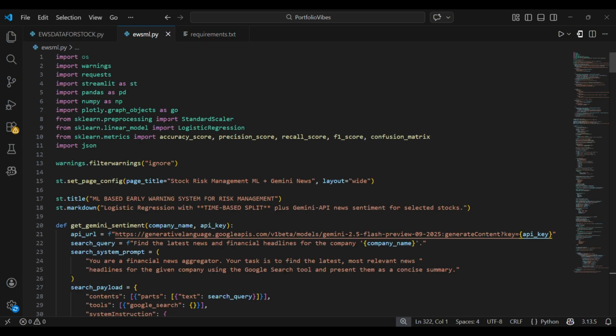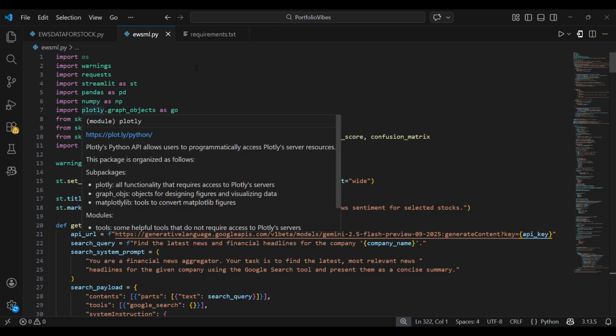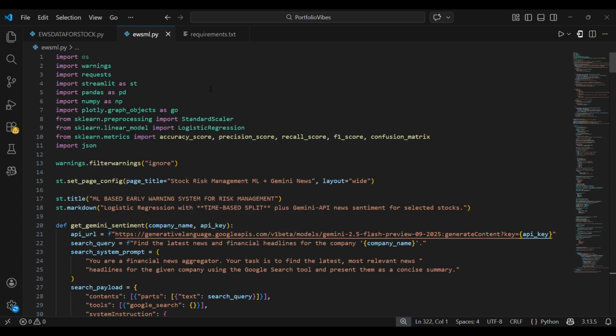Now the second one, this is our whole model, how it is actually working. For this, firstly, we imported the essential libraries like pandas and numpy for data processing. Also, Plotly is used for making the visuals or graphs. Then sklearn is used for the machine learning part, and Streamlit for the UI. And requests is used for web requests.